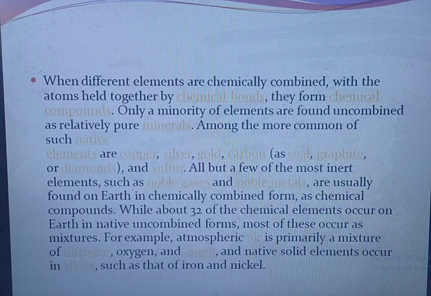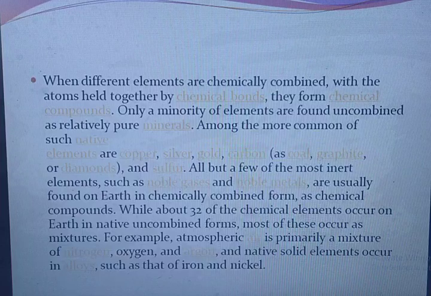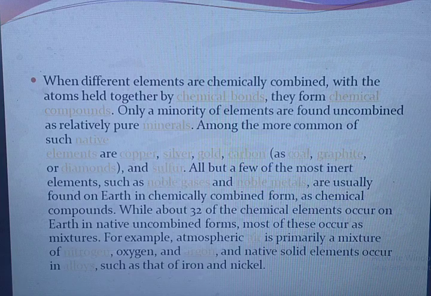Most of these occur as mixtures. For example, atmospheric air is primarily a mixture of nitrogen, oxygen and argon, and the native solid elements occur in alloys such as that of iron and nickel.